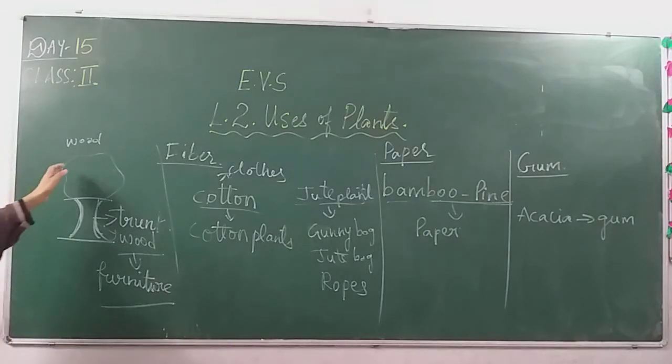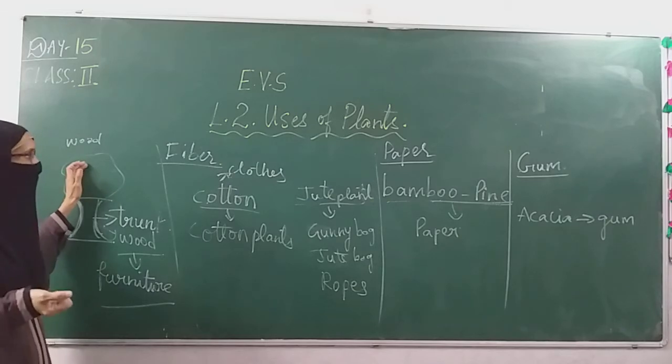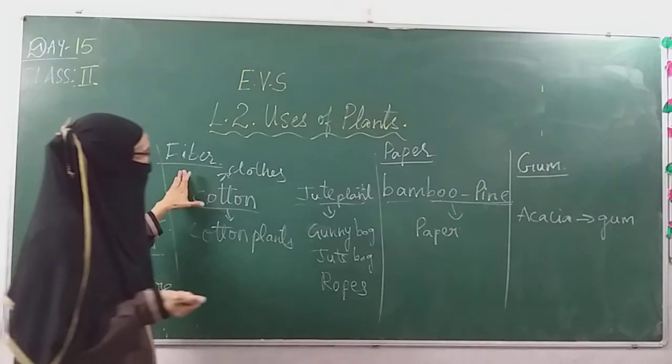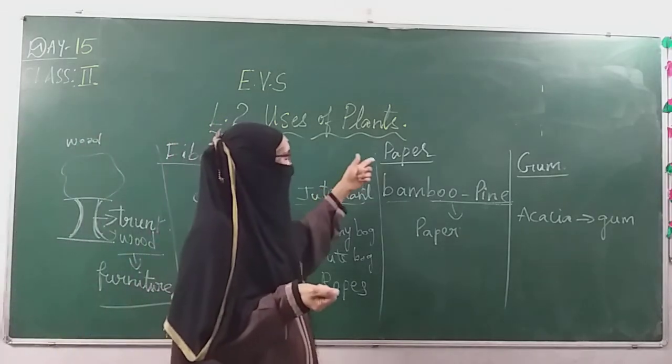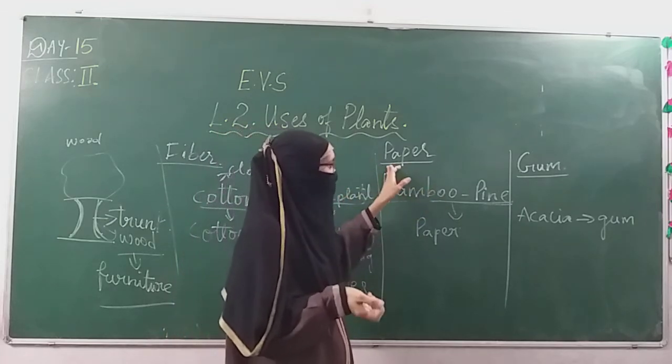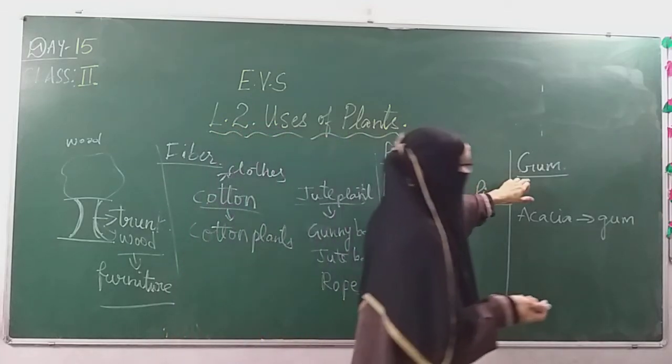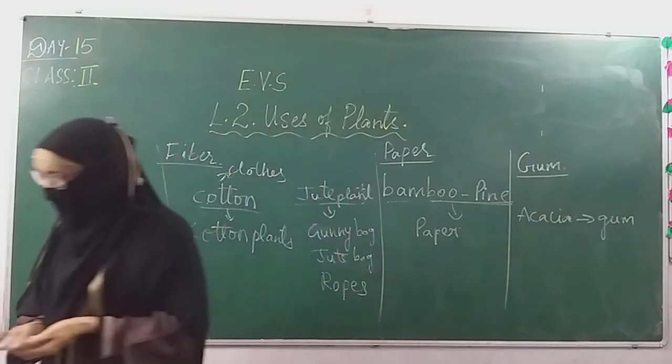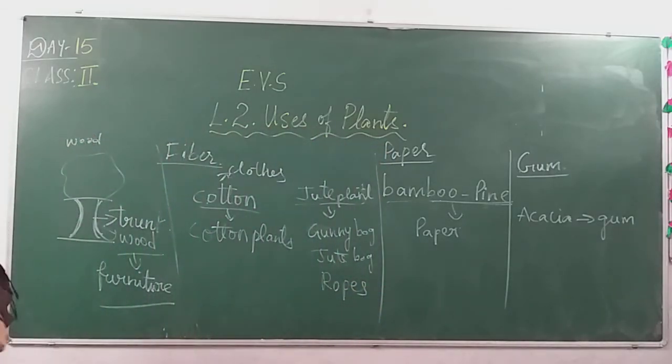So from plants we are getting wood, which is used to make furniture, fiber, which is used to make clothes and jute bags, ropes, paper, bamboo and pine is used to make paper. Plants are also giving us gum, and plants are also giving us rubber.